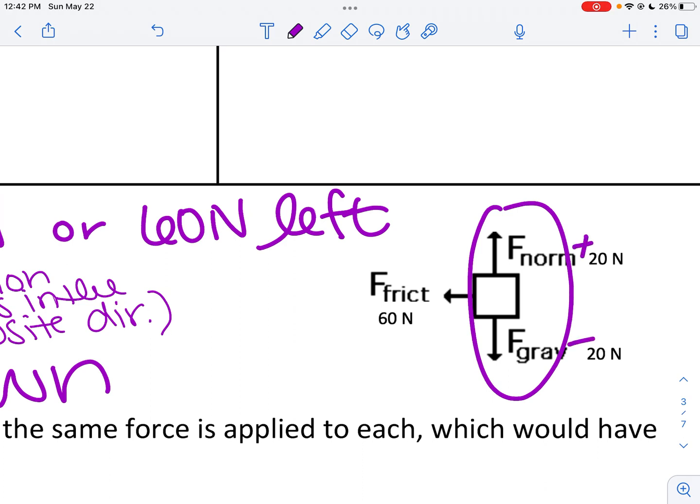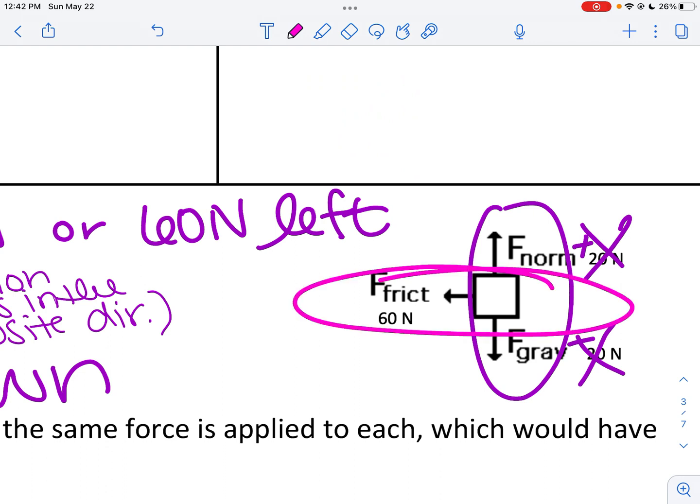I have a positive 20 up and a negative 20 down. Those will cancel each other out. So that means in the y direction, the object is not going to accelerate. But then I need to look and see my x direction. I have friction to the left and nothing to the right. So there's no force canceling out that friction.